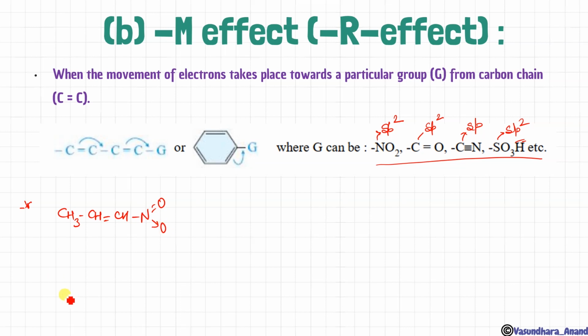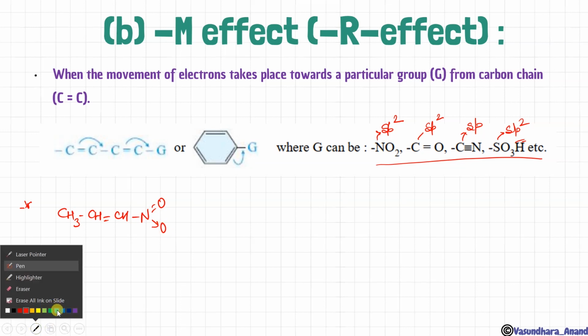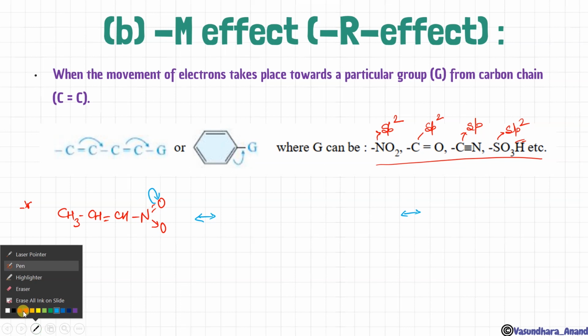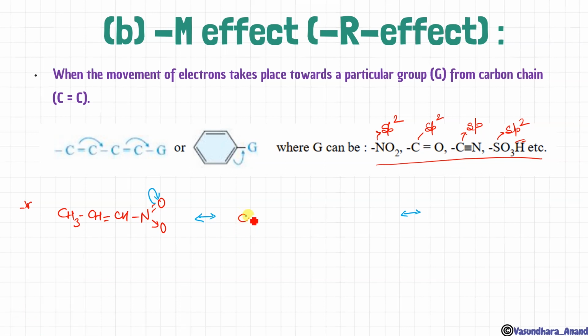Like this, if I'm giving the compound, I will show how the bond will move. So obviously this double bond will move because it is in between two different electronegative elements. So this bond will move on this side, due to which, let me write with the same color so that it will be clear to you that I haven't done anything with this. So let it be like this, CH double bond CH, and this is NO2.